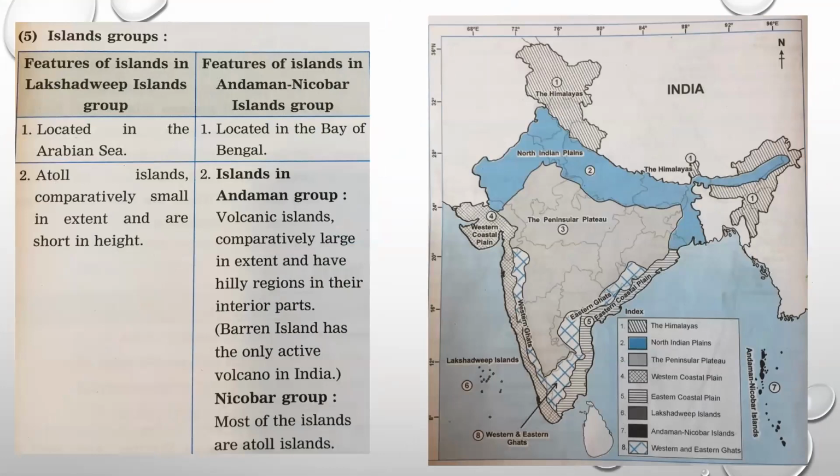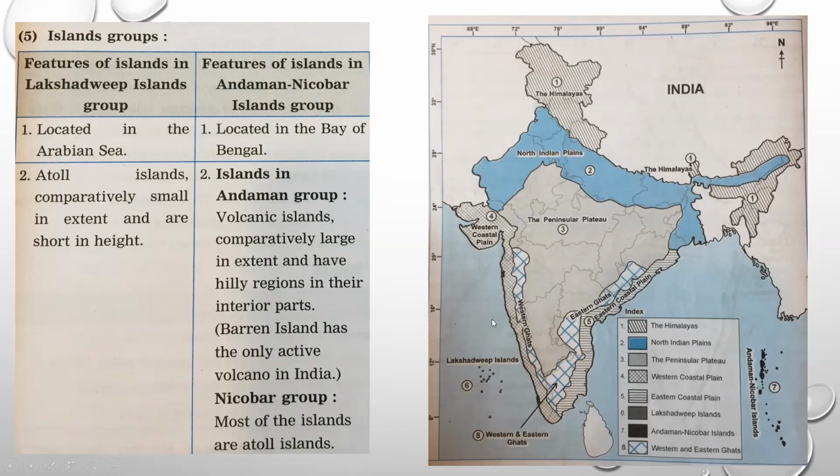Now the last part according to the physiography of India is the islands. So there are a few islands in India. Let us discuss them. They are the Lakshadweep Islands and the Andaman Nicobar Islands. Now let's discuss the Lakshadweep Islands. Can you see the location? They are located in this Arabian Sea. So the Lakshadweep Islands are located in the Arabian Sea. Let's come to this side. You can see the Andaman Nicobar group of islands are located in this Bay of Bengal.